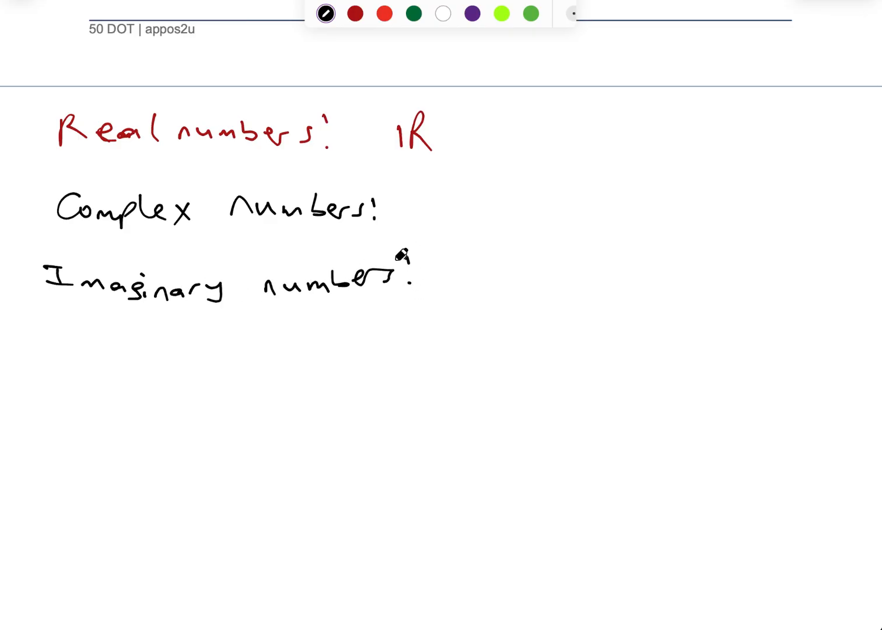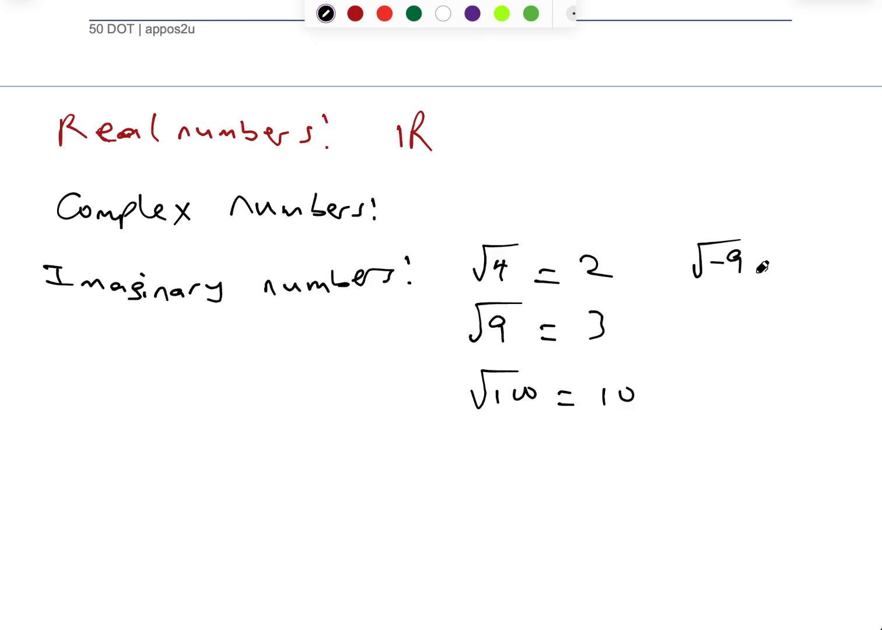I know most of you before now, if I asked you to find the square root of 4, you would tell me 2. If I asked you to find the square root of 9, you would say 3. And if I asked you to find the square root of 100, you would say 10. But the problem arises whenever I say to find the square root of negative 9. Now, the next thing you want to say is that this is impossible. Anyways, it is not impossible.